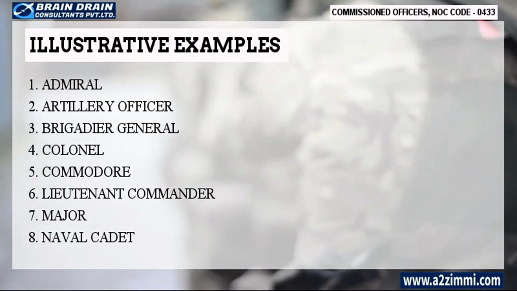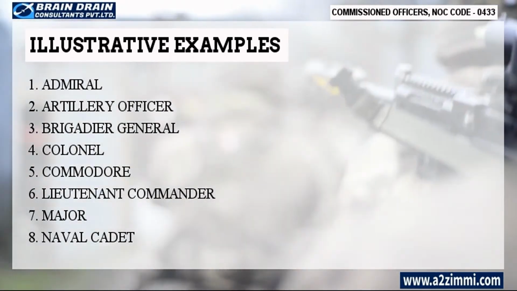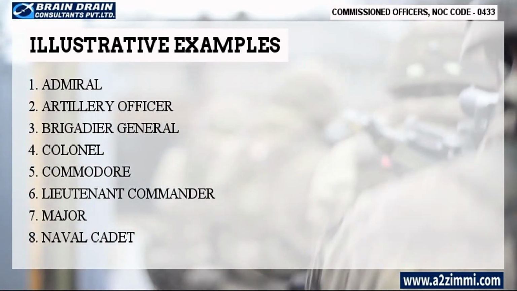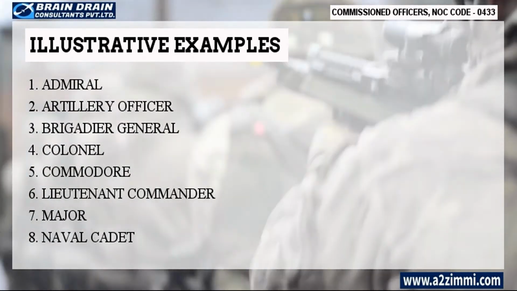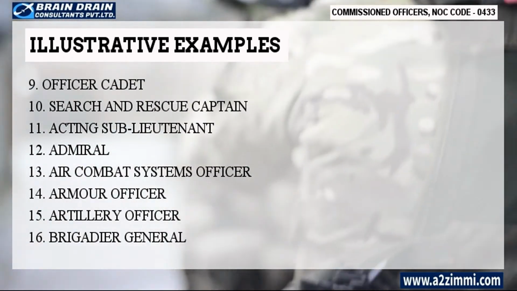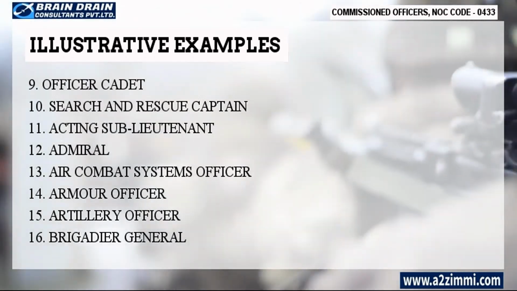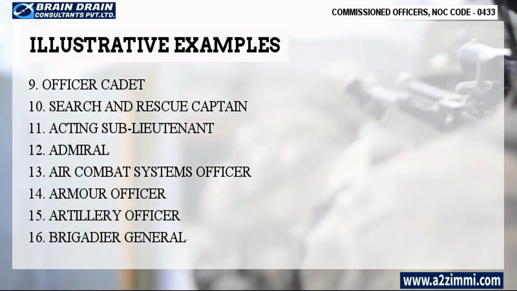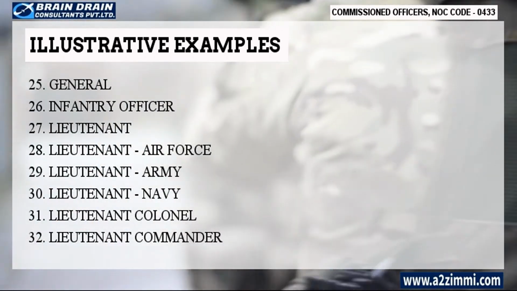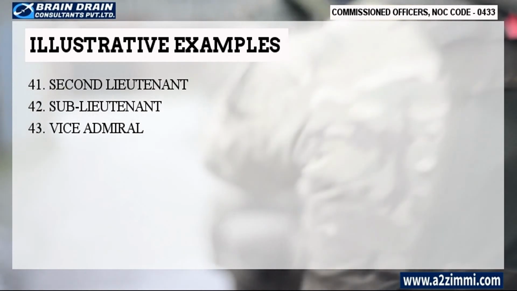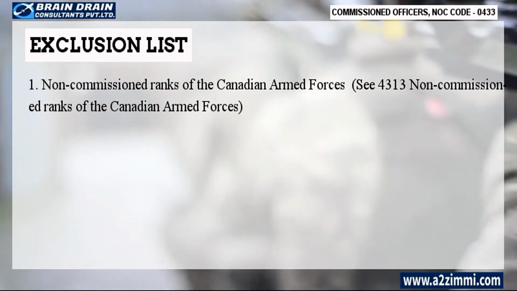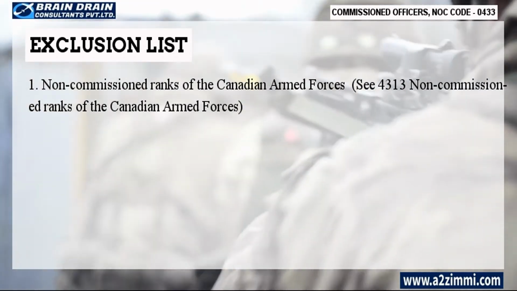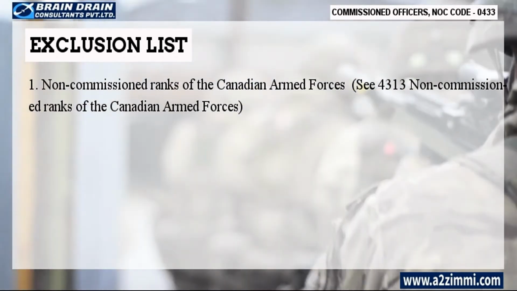Illustrative titles for the profile of commissioned officers of the Canadian Armed Forces are as follows: Admiral, Artillery Officer, Brigadier General, Colonel. The list is quite large, so, if you want to read all the alternative profile titles, then you can pause this video and have a proper glimpse. Now let's see the exclusion list. Non-commissioned ranks of the Canadian Armed Forces, see 4313 Non-commissioned ranks of the Canadian Armed Forces.